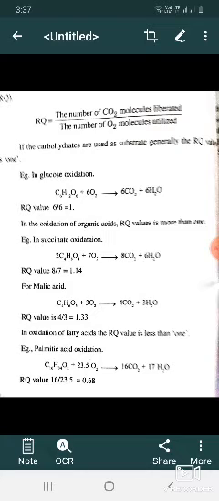Incomplete oxidation of pyruvic acid gives very little energy. Glycolysis yields 2 ATP, and the same 2 ATPs are liberated in anaerobic respiration. So glucose plus 2 inorganic phosphate plus 2 ADP gives rise to 2 ethyl alcohol plus 2 carbon dioxide plus 2 ATP. This is anaerobic respiration, fermentation.